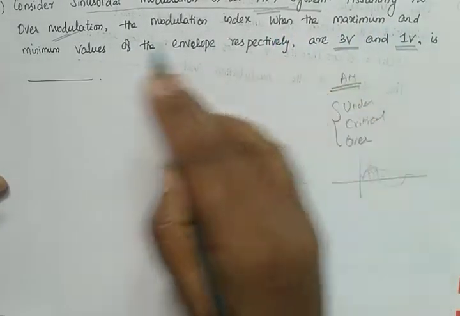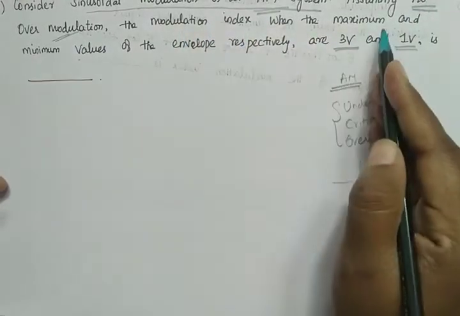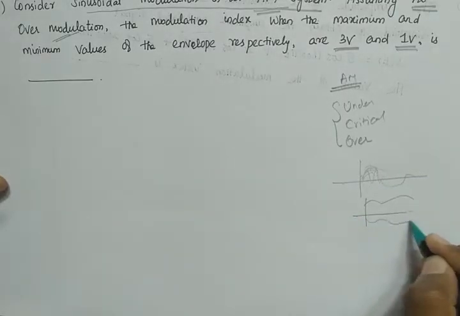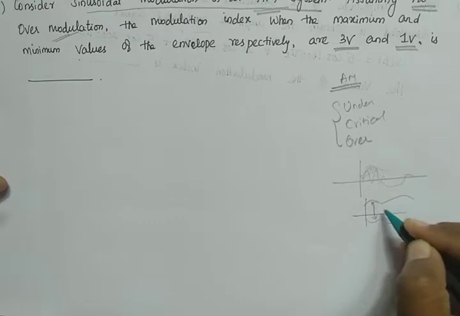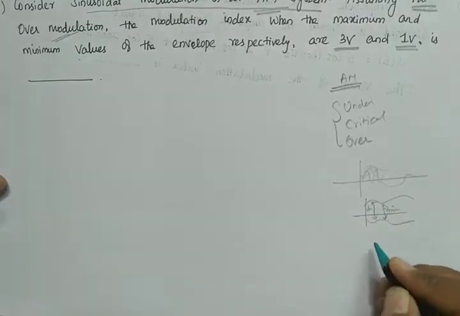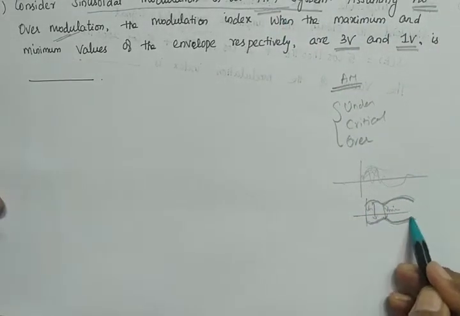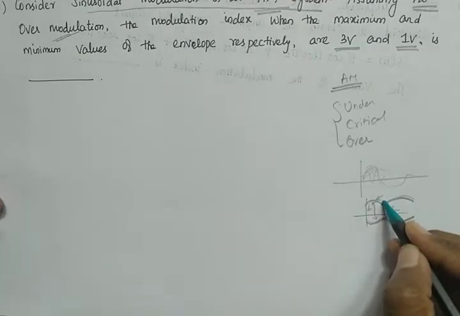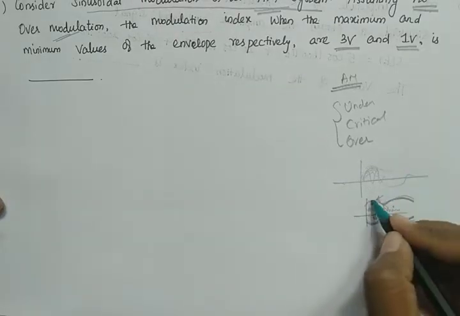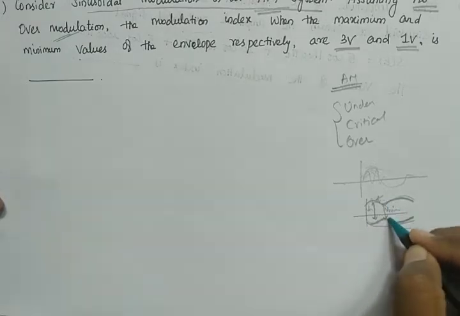Now what they said is there is no over modulation, and the modulation index is for the maximum and minimum values of the envelope. This is our maximum value and this is our minimum value. This is V max and this is V minimum. We know about amplitude modulation. So this is critical modulation. After modulation our signal will be like this, because the shape of the envelope will resemble our original signal. So this is V maximum and here we have V minimum.